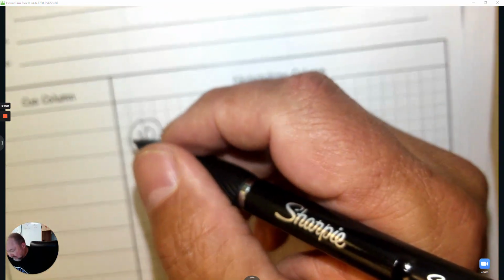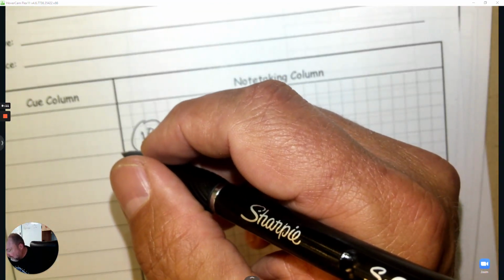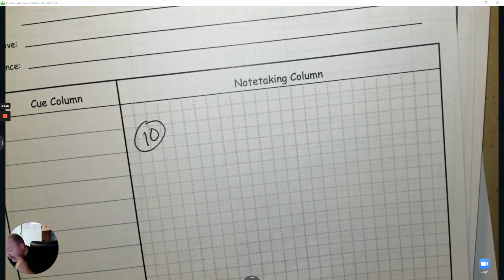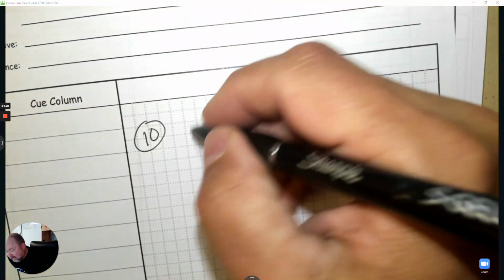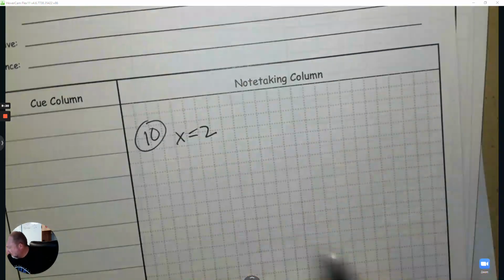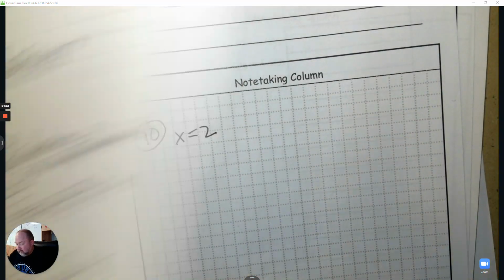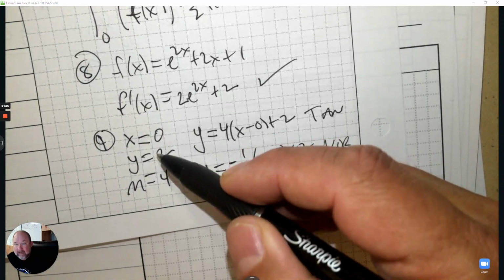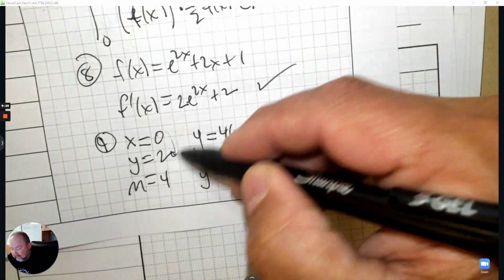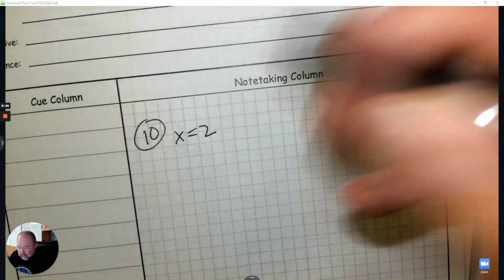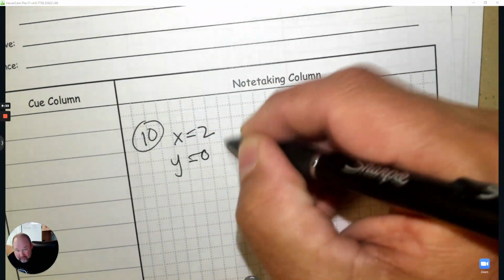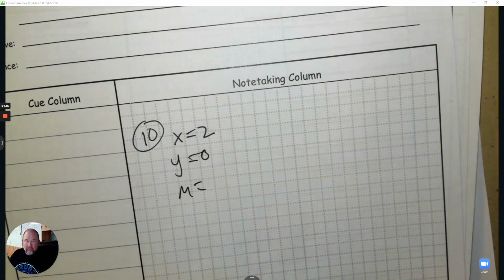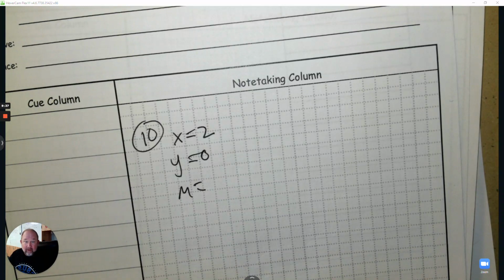All right, number 10. Find an equation of the line tangent to the inverse of f at x equals 2. So at x equals 2, if I look back here, inverse means these are flipped. So if x is 2, now y is 0. So it means we invert these numbers, 0 and 2. So now these are the numbers because you've inverted it. And the relationship between their slopes is the reciprocal.